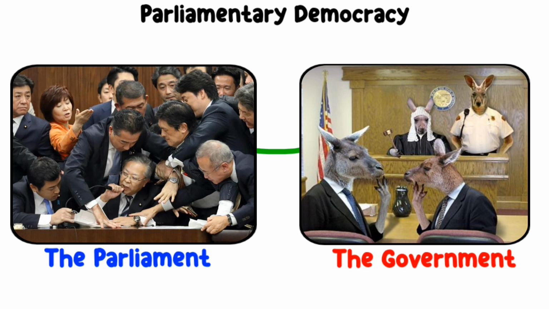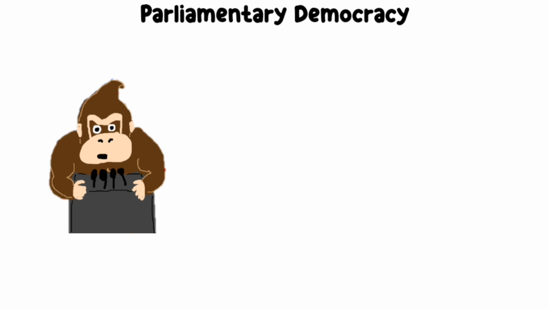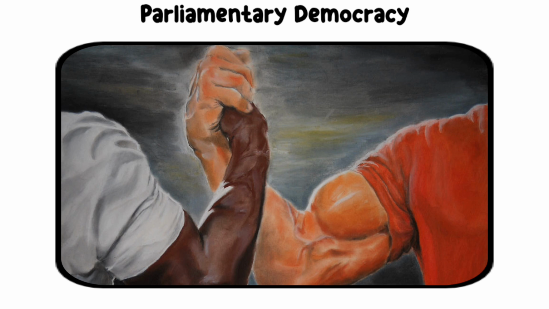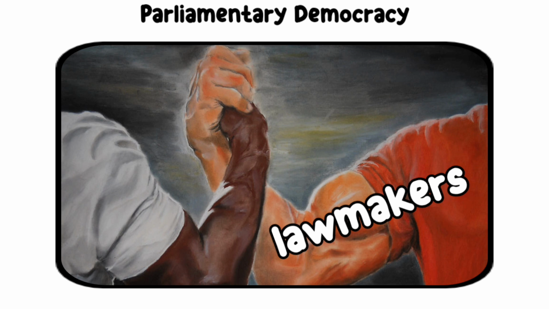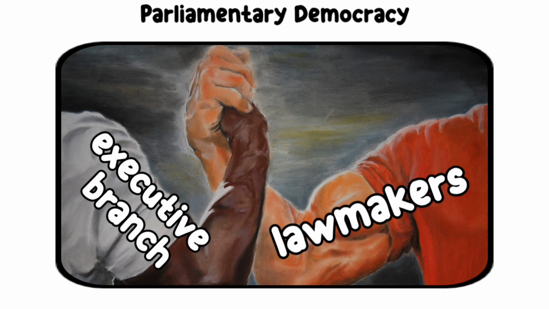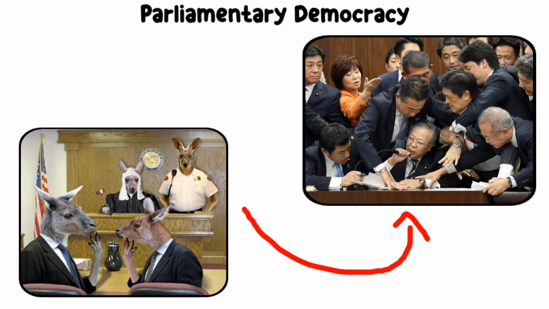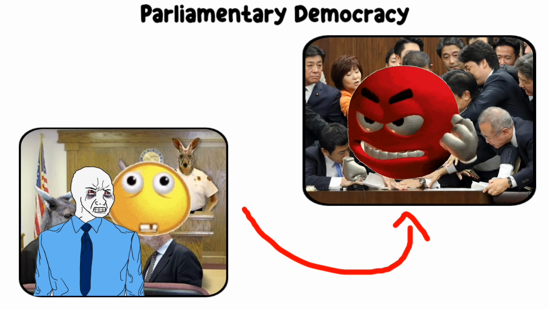Parliamentary democracy. In a parliamentary democracy, the government and parliament are closely linked. The head of government, usually a prime minister, is chosen by the majority party in parliament. This type of democracy creates a strong connection between lawmakers and the executive branch, making it easier to pass laws. The government is directly accountable to the parliament, which can remove it if it loses confidence.